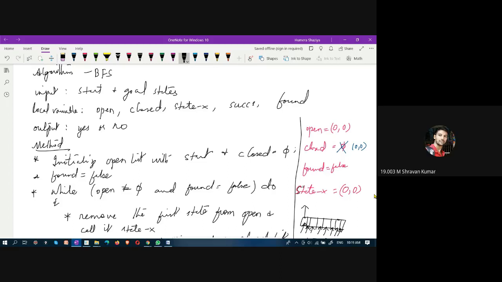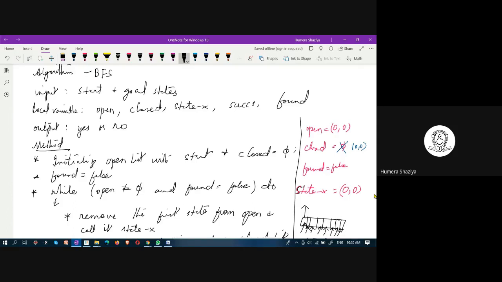And we have to take 0, 0 as the initial state, and we need to define the goal state in a separate variable. For example, in this, 4, 3 is one goal state, and the remaining others also, only 4, 3 is possible now. So that is the goal state. Remaining all are intermediate states.